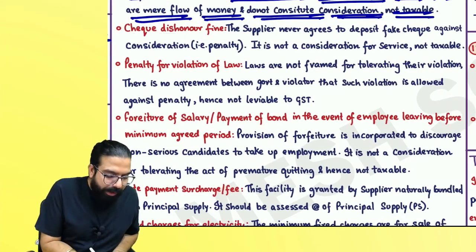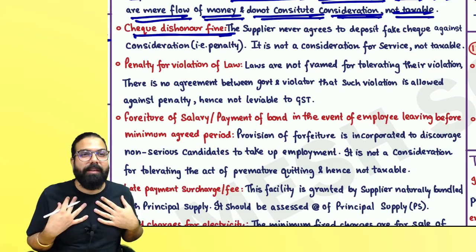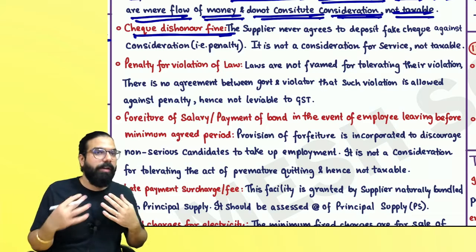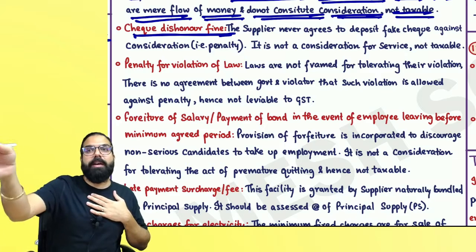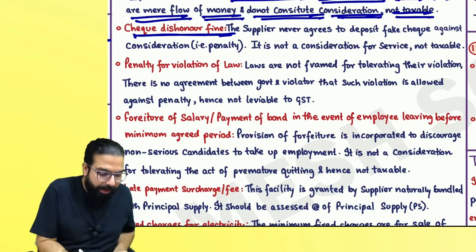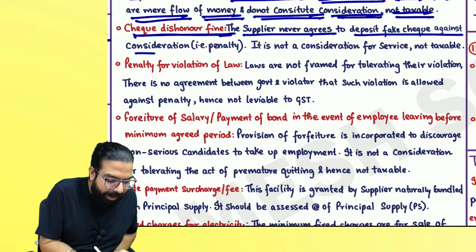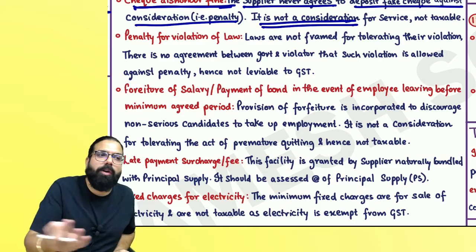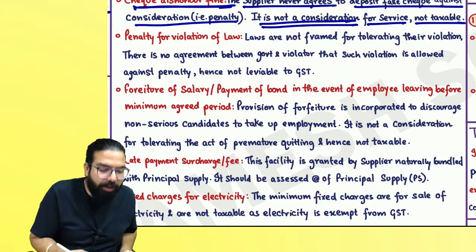The next one, check dishonor fine. Government told, Baba, a person who takes check dishonor fine, I will never take a check so that it gets dishonored. I never agree to the obligation that okay, you give a check that will get dishonored and I'll charge you this much. No, a supplier never makes such an agreement to deposit a fake check against a consideration or penalty. Whenever I receive any consideration or penalty because your check got dishonored, Baba, it is not for a service and not taxable.